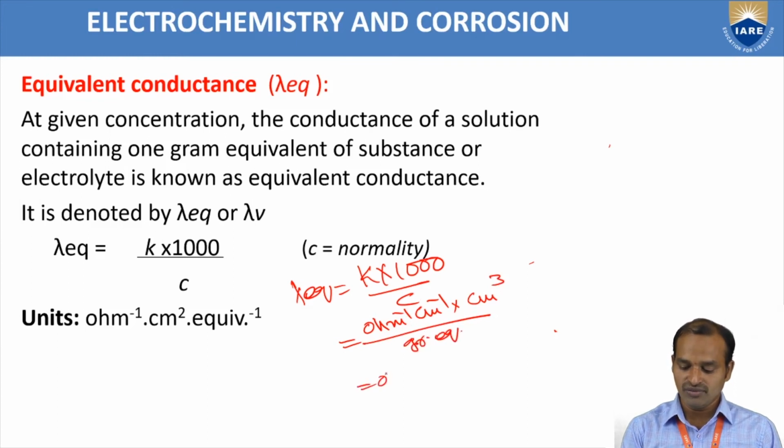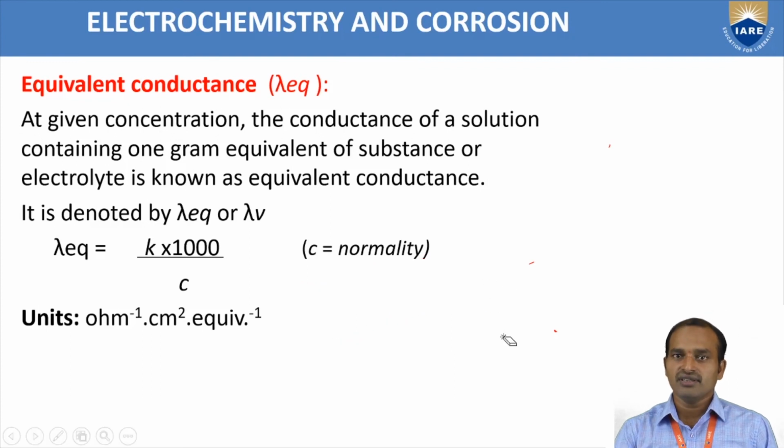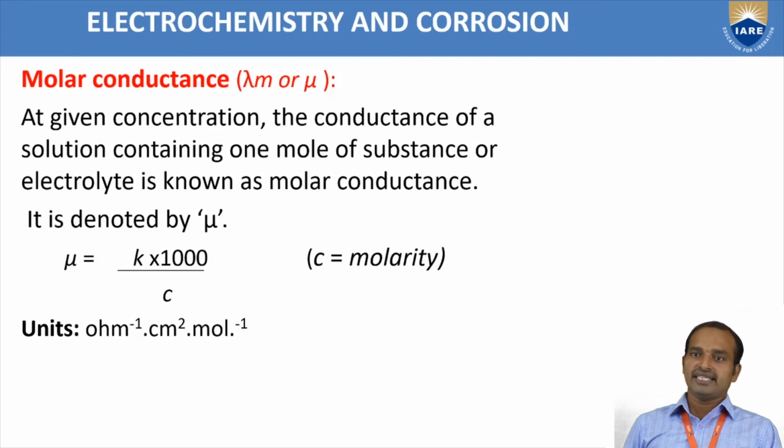So the units are ohm inverse centimeter square gram equivalent inverse. This is the unit of equivalent conductance. Next we are going to discuss molar conductance.